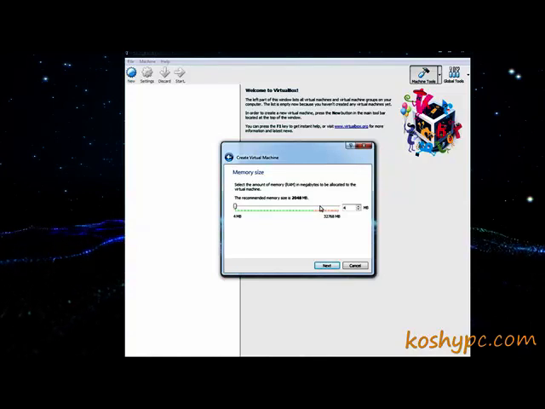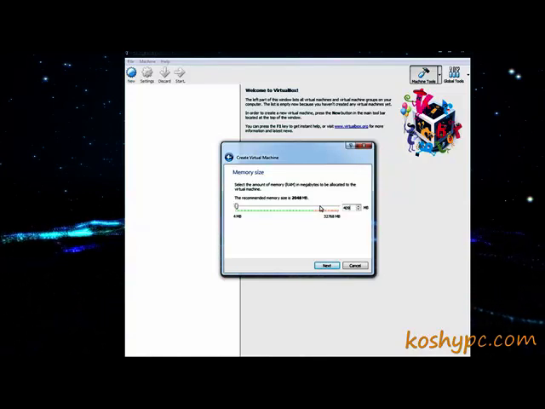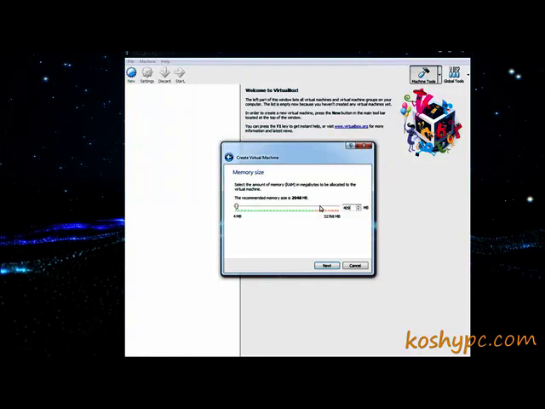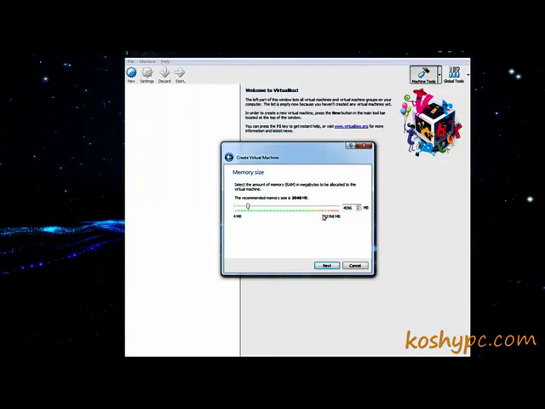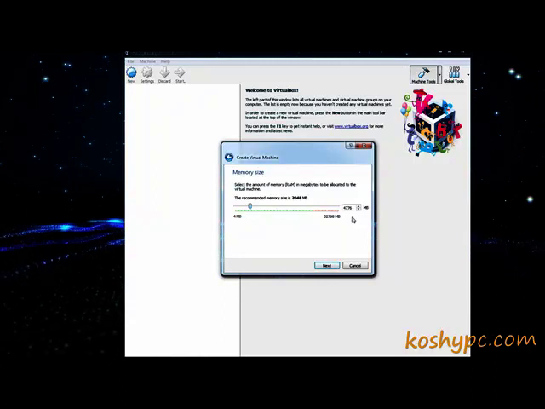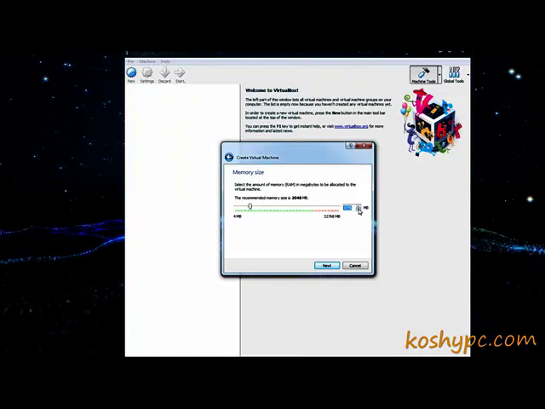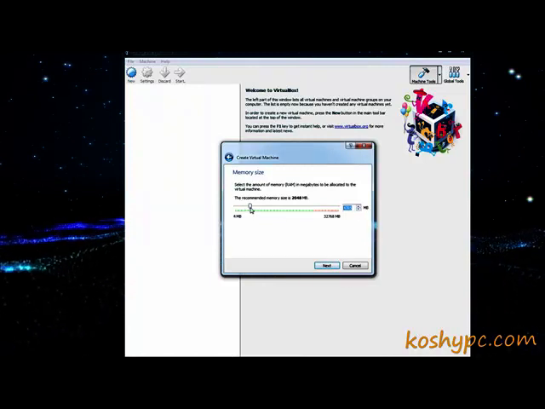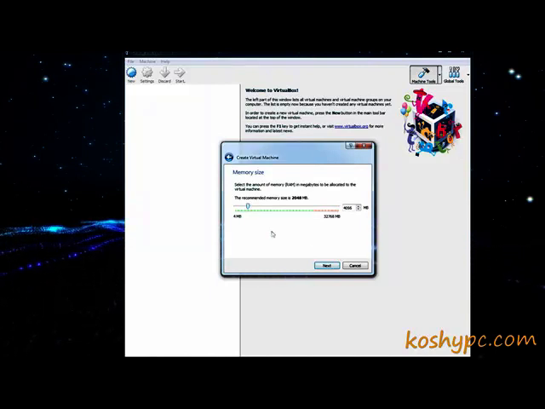So I can write it down here, 4096, or I can move this cursor to whatever memory I want to give to this machine, or just use these up and down arrows. Okay, and then I will say Next.